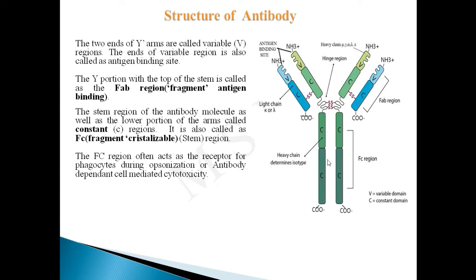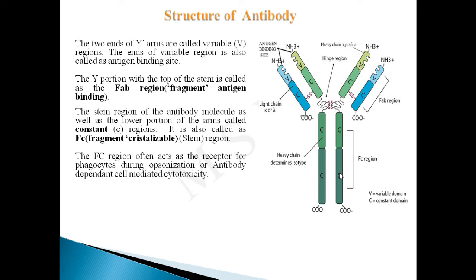The stem region of the antibody molecule, as well as the lower portion of the arm, is called the constant region. It is also called the Fc region, meaning fragment crystallizable, or the stem region.